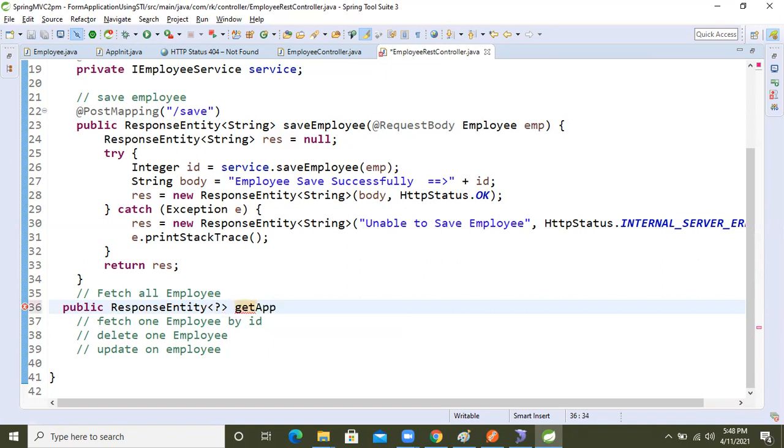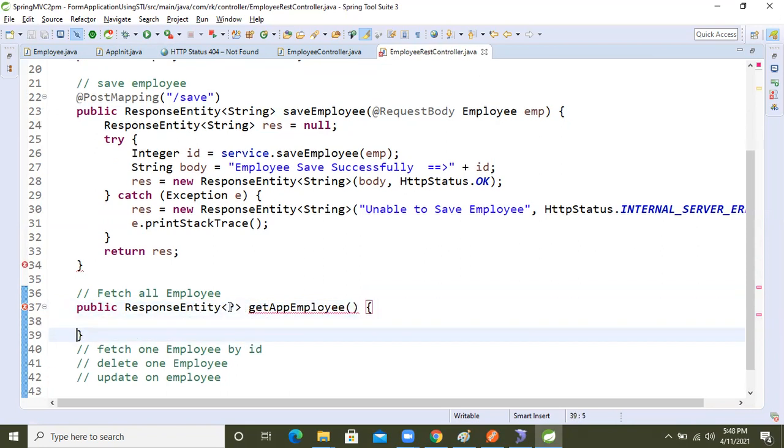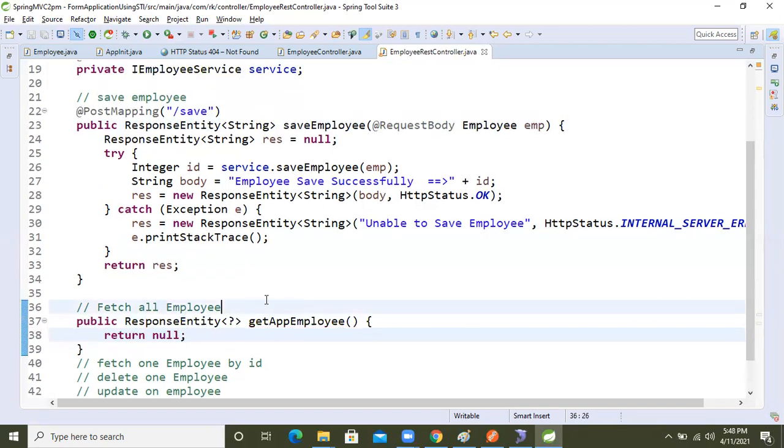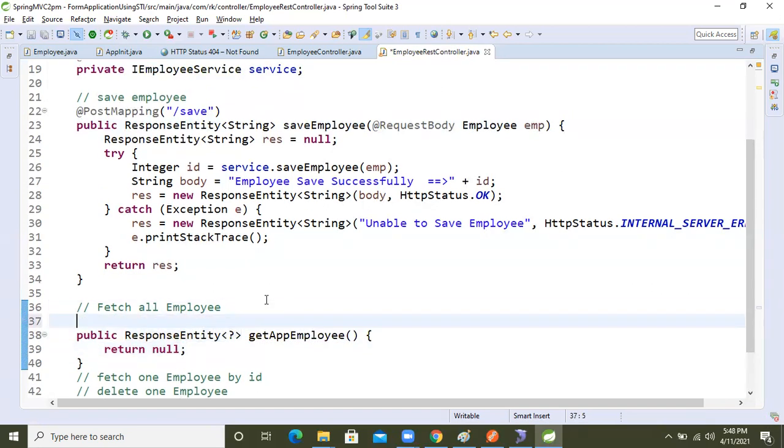Now, what is that? Get all employee. Fine guys, so I want to get the employee. So now what I'm going to do is return null. Fine now guys. We need to fetch all data, right? Fetch all data. So for that, we will take the get mapping.